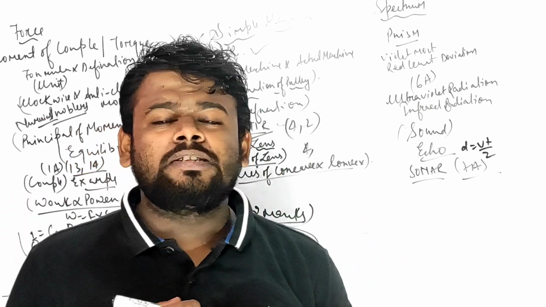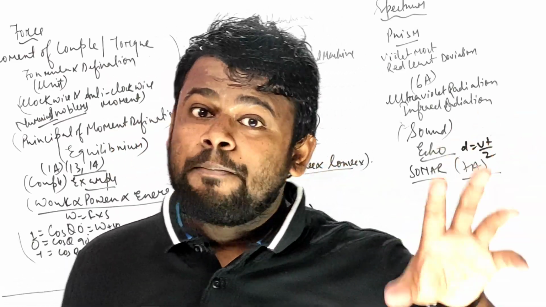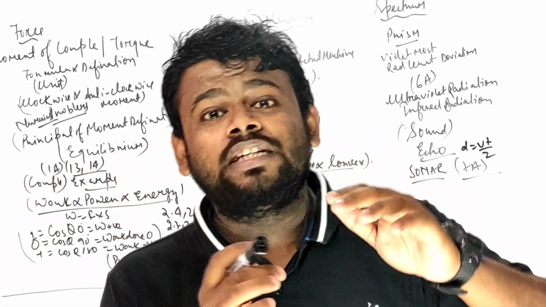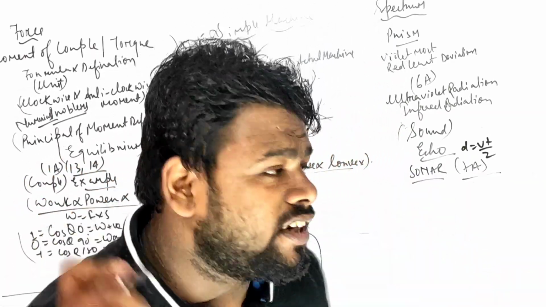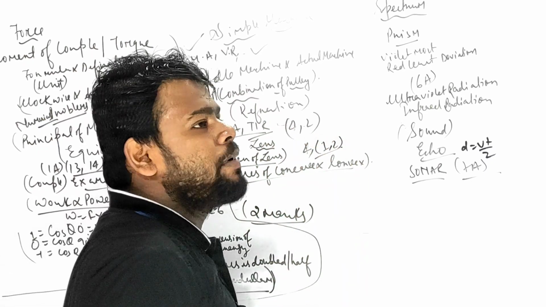Power of lens, maximum students don't understand. Power of lens has been deleted. Yes, my dear students, power of lens has been deleted, but it has been mentioned there. The power of lens definition and formulas you have to do, and a small numerical can be made, definitely from this, because it came from the specimen, so 1 or 2 marks you will definitely get from the power of lens.